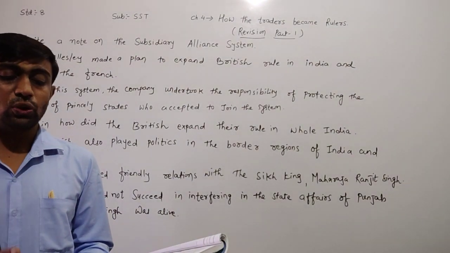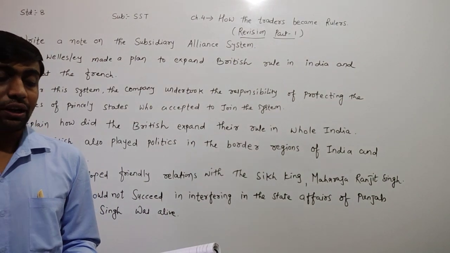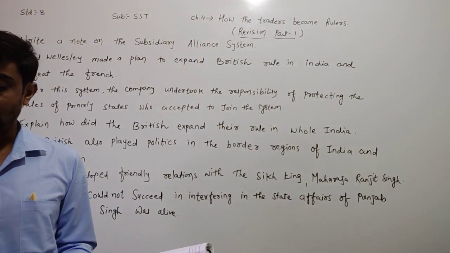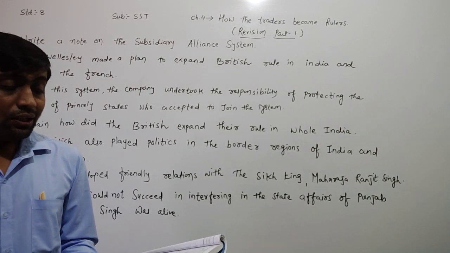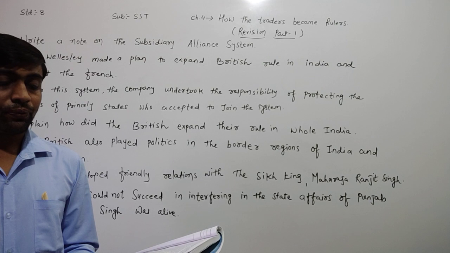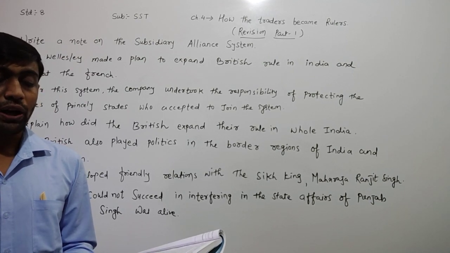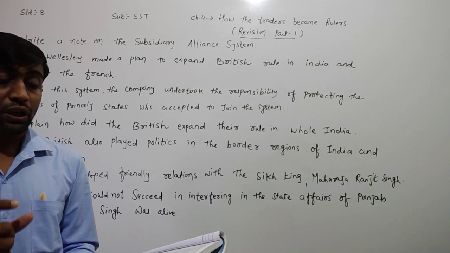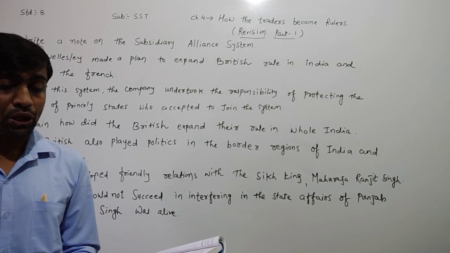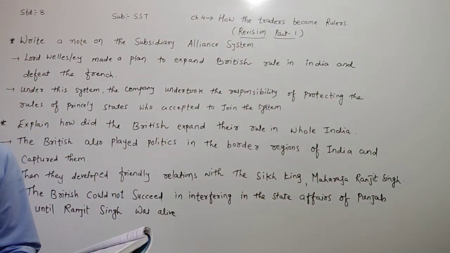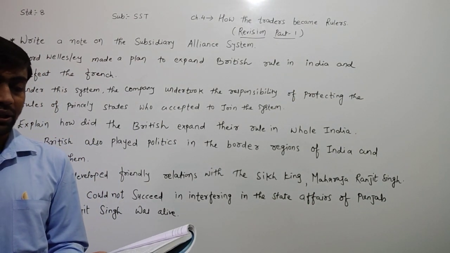Mysore, Ayodhya, Tanjore, Karnataka. These all are places of the state. They are the victims of the subsidiary alliance system. Some other states like Gorakhpur and Farrukhabad also went through the same order. The state of Tipu Sultan was already under British rule, so it also accepted the subsidiary alliance system.